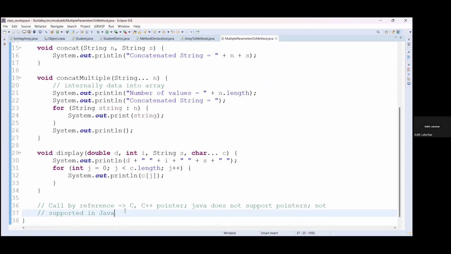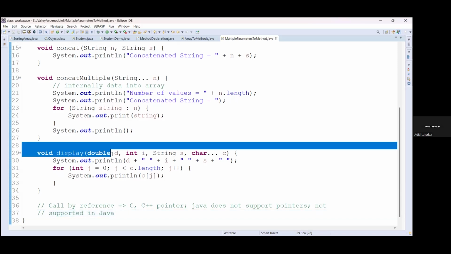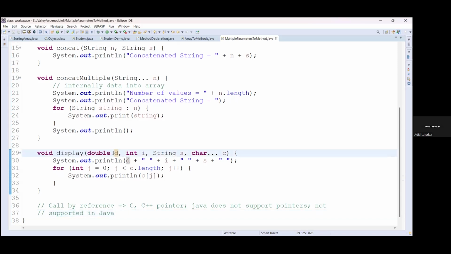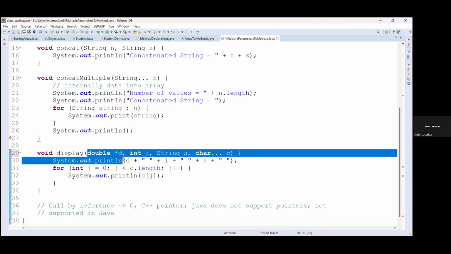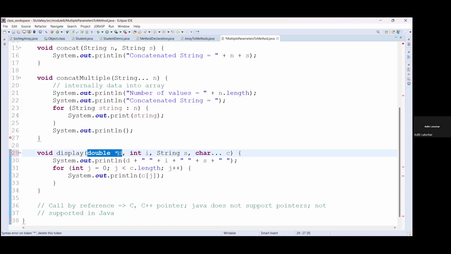So you need to understand that call by reference is always related to pointers, and in C or C++ language, the pointers are supported. We are passing, instead of the variable values, the pointers. Pointers are always denoted using star. So instead of this double D value, we were using the address of that particular variable, and that is why we are directly referring to that variable address.